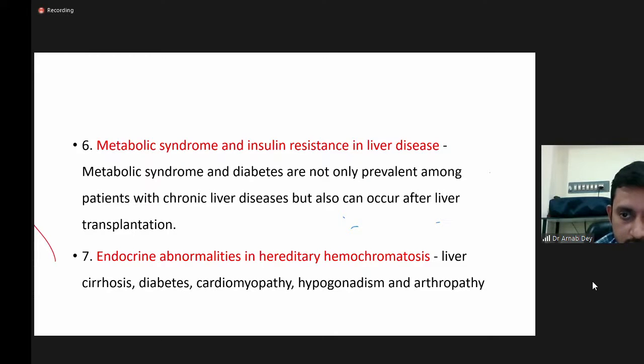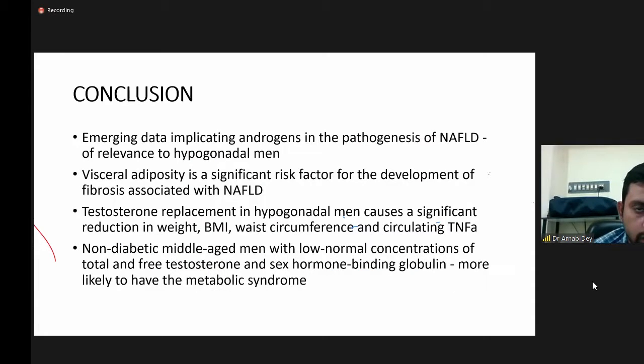In endocrine abnormalities like hereditary hemochromatosis, it has been seen that liver cirrhosis, diabetes, cardiomyopathy, hypogonadism, and arthropathy are prevalent. So I would like to conclude that emerging data implicating androgens in the pathogenesis of NAFLD is important and of relevance to hypogonadal men. Visceral adiposity is a significant risk factor for the development of fibrosis. Testosterone replacement in hypogonadal men causes a significant reduction in weight, BMI, waist circumference, and circulating TNF-alpha. Non-diabetic middle-aged men with low testosterone concentration are more likely to have the metabolic syndrome.